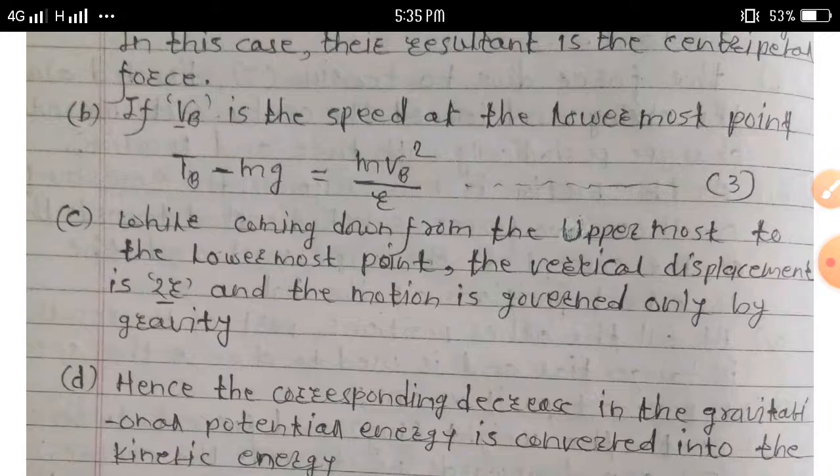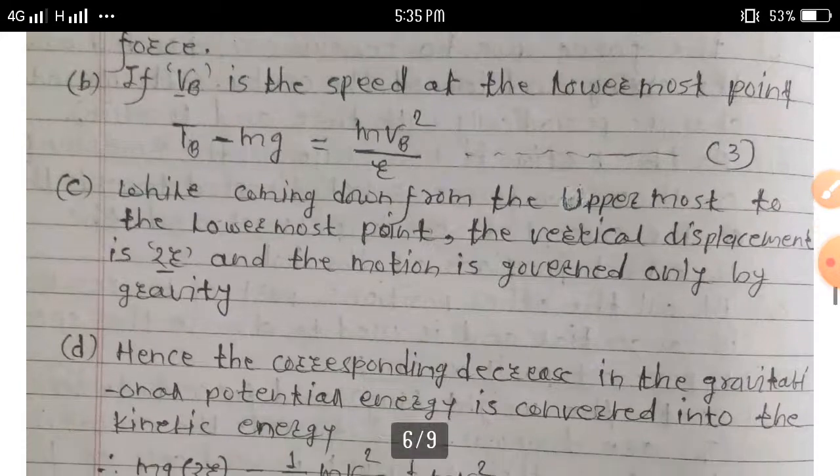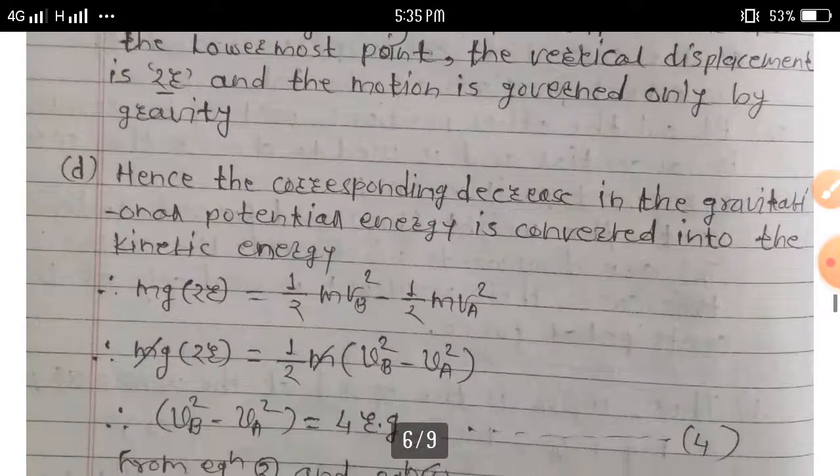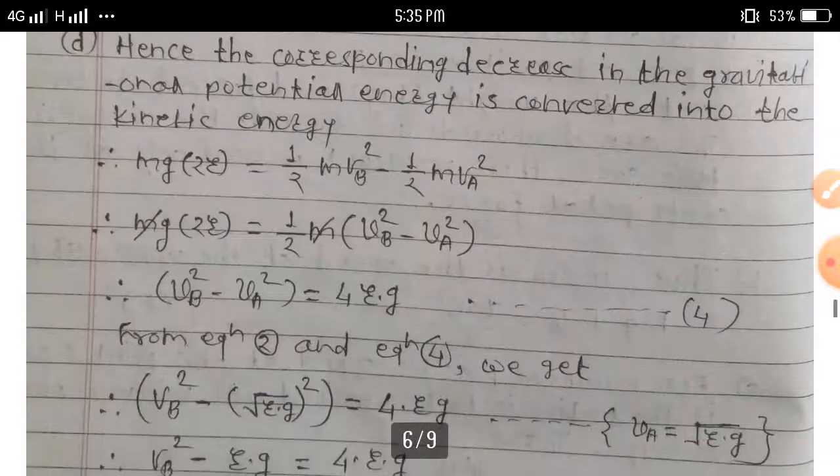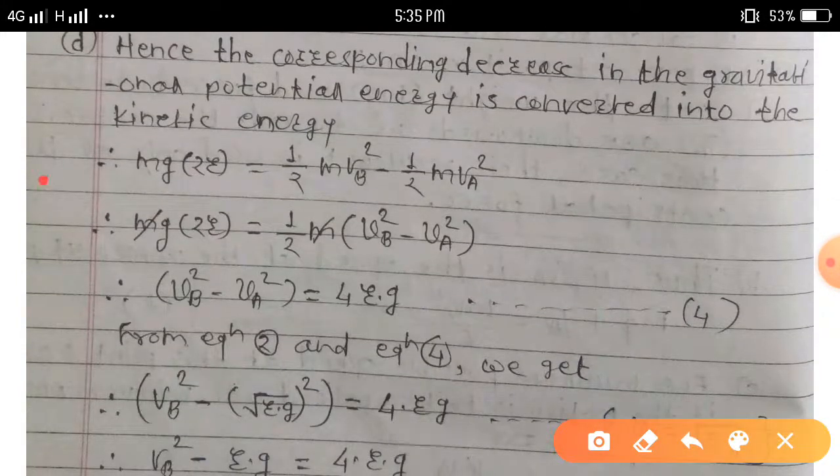Therefore mg times twice r is equal to 1 half m v suffix b square minus 1 half m v suffix a square.